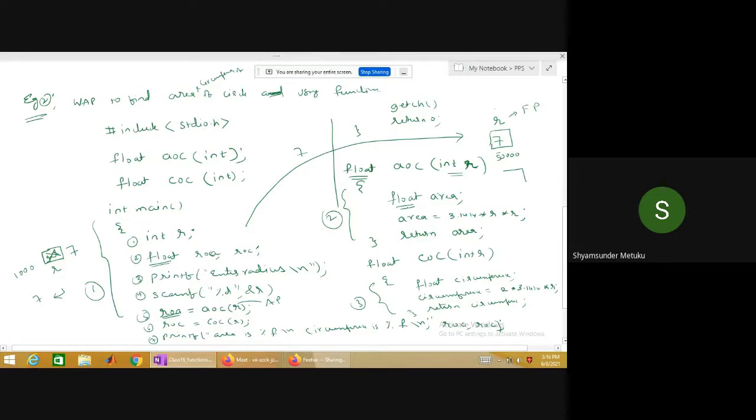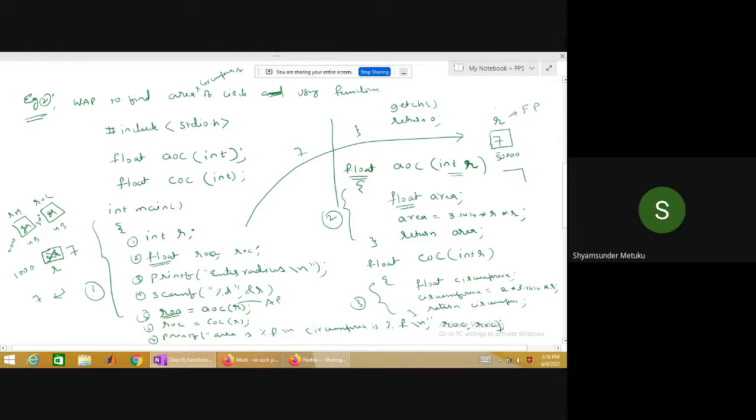I think here I forgot to mention. Float ROA, ROC. Two more locations are created, which is ROA, then it will be ROC. 4 bytes, 4 bytes. Maybe the address is 2000, maybe address is 3000. Is it clear? Garbage and garbage, because nothing is defined here.